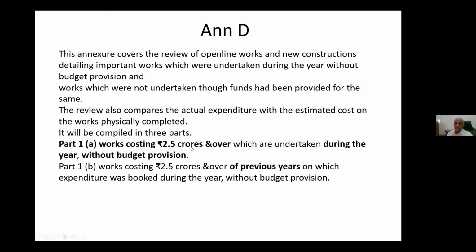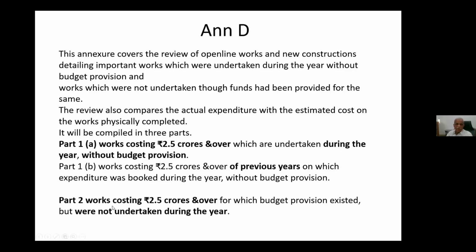Part 1A ये current year का है. Without budget provision we have undertaken. Then part 1B पिछले सालों में सैंक्शन हुआ है, मगर ये साल में बिना बजट प्रोविजन we have booked certain expenditure. This is part 1A, part 1B relating to more than 2.5 crores.